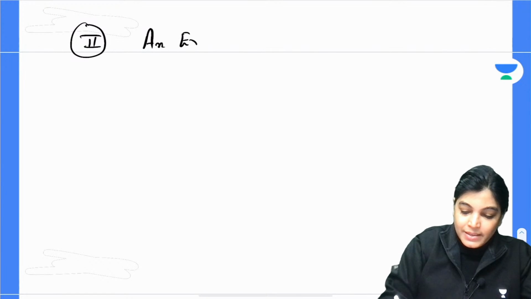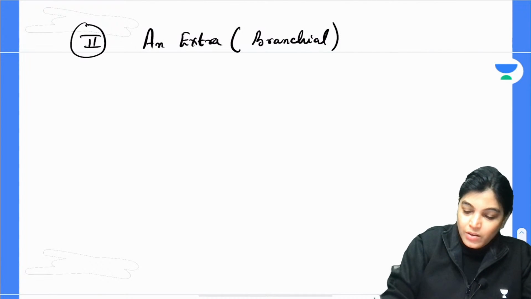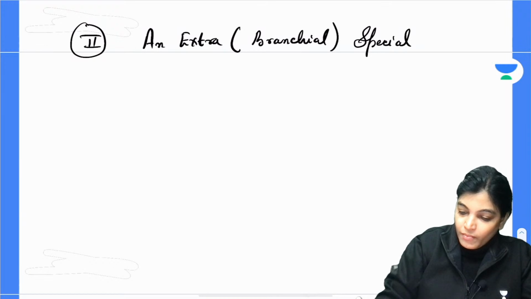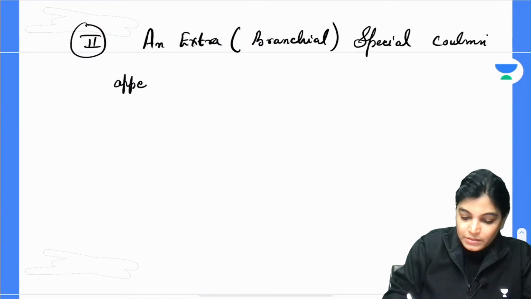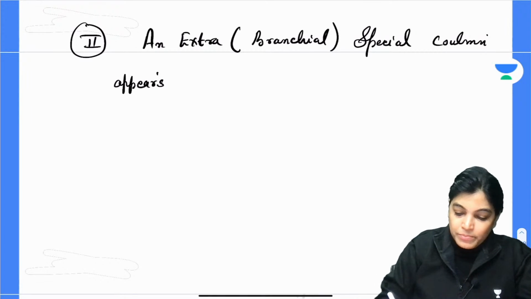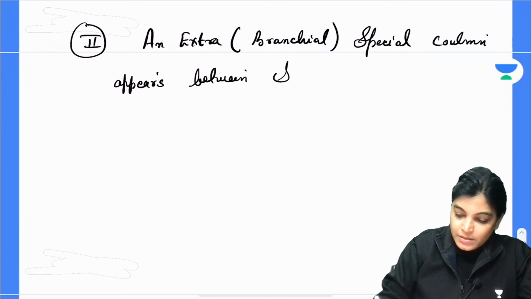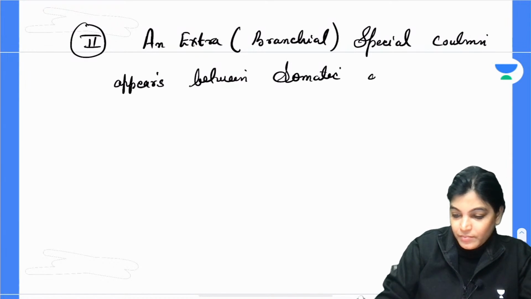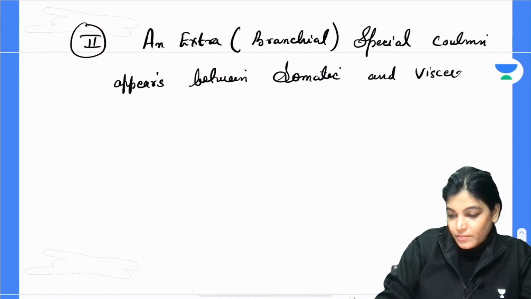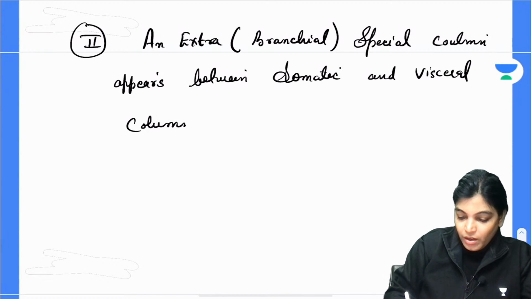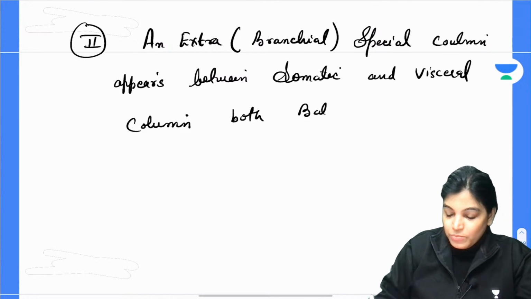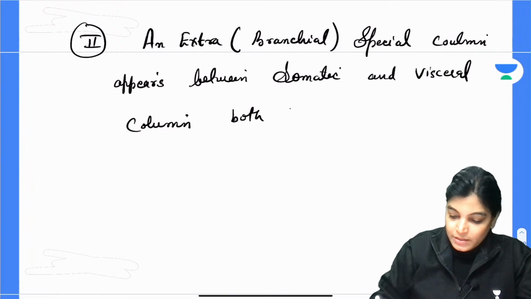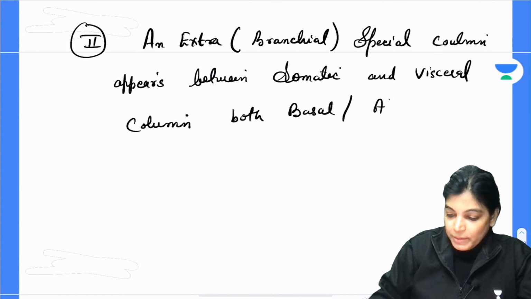So write down the second change. The second change is an extra branchial or pharyngeal or special column that appears between the somatic and the visceral column, in both the basal and alar lamina.